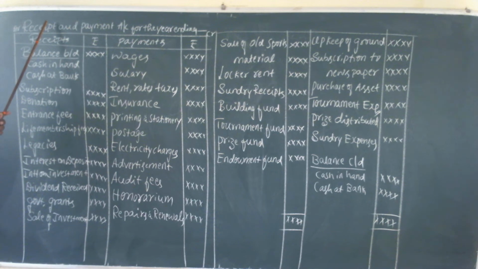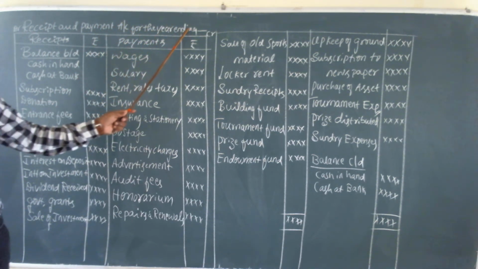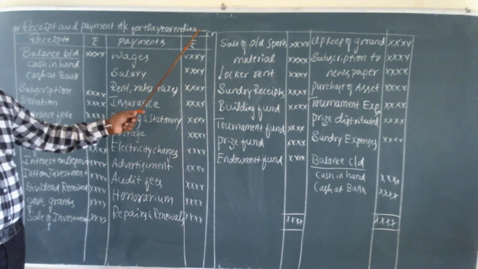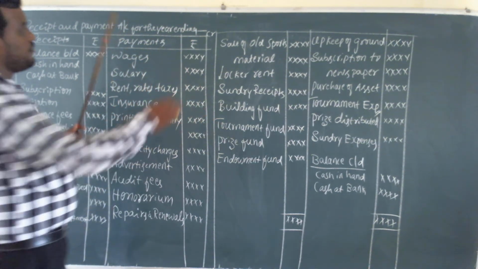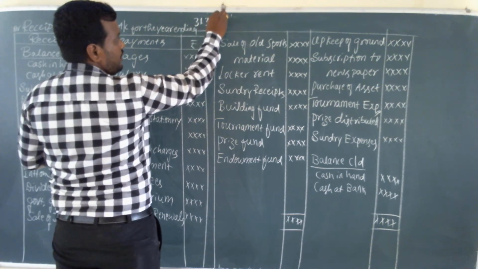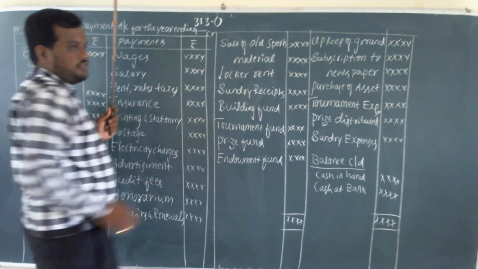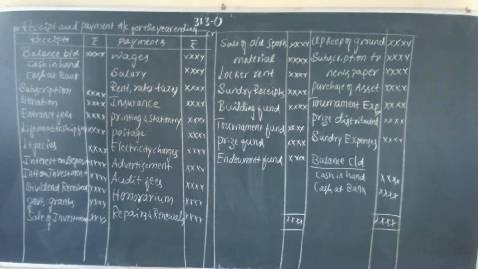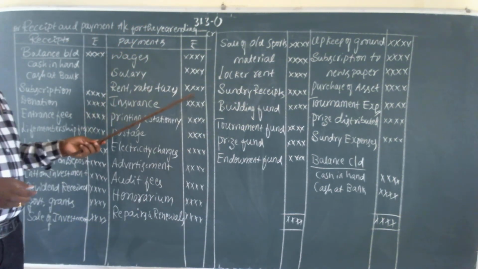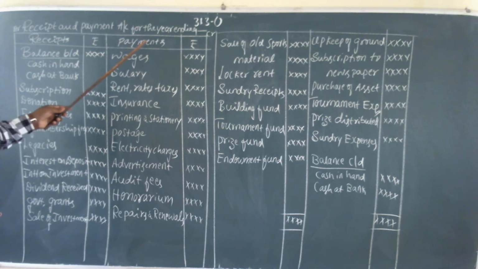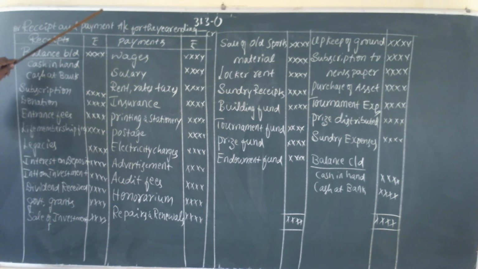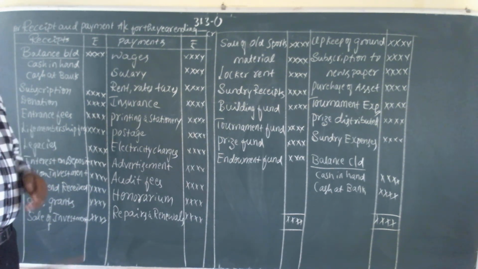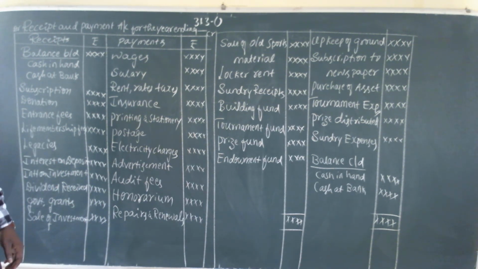So you should write the heading receipt and payment account for the year ending, and write the year ending date like 31st March of whatever year it may be. So I hope that today you understand the concept and format of receipt and payment account. In the next class, we will discuss the format of income and expenditure account and also balance sheet.